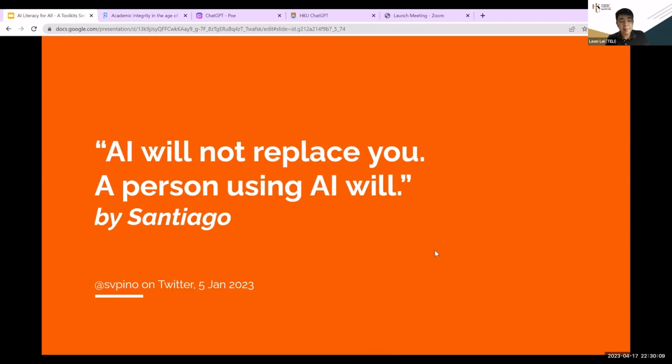AI may be able to do lots of things, but right now we are still the ones to evaluate the answers. And I'm pretty sure AI can't do everything by itself. So humans should be in the loop. As teachers, we may need to think about how we can leverage ChatGPT to teach better, do better research, work faster, and support more students and communities. That's what I also wish.